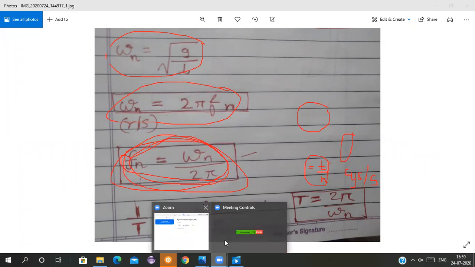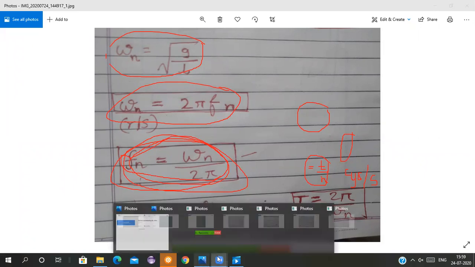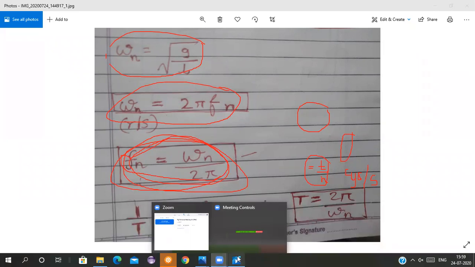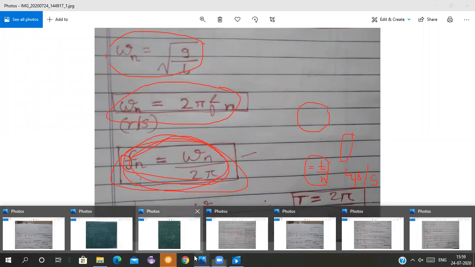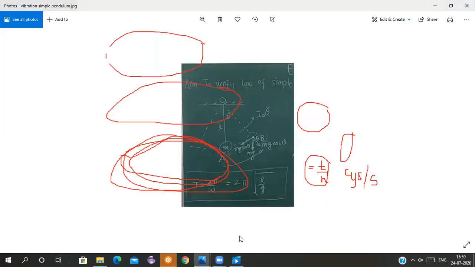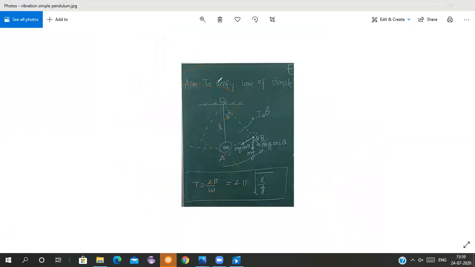We can measure the length in the actual practical easily by a small scale or something. This length we can measure, how much length we have taken, and you have to put it in this formula. You might be taking your book and pen with you. So in this formula you just have to put the value.